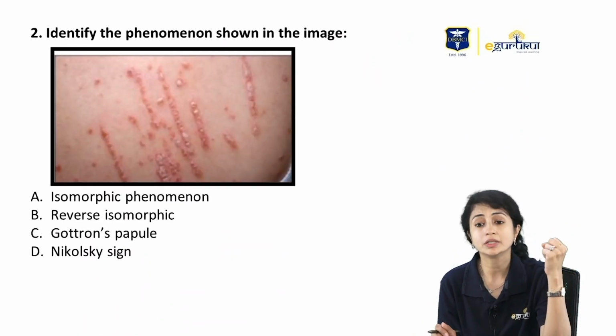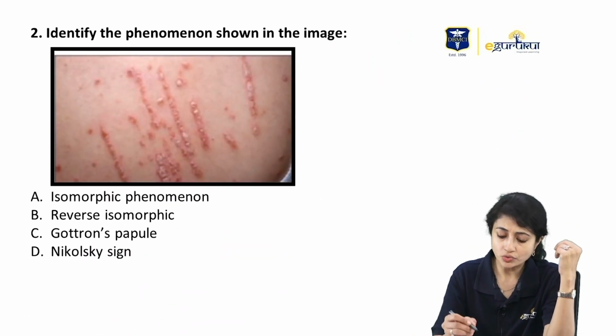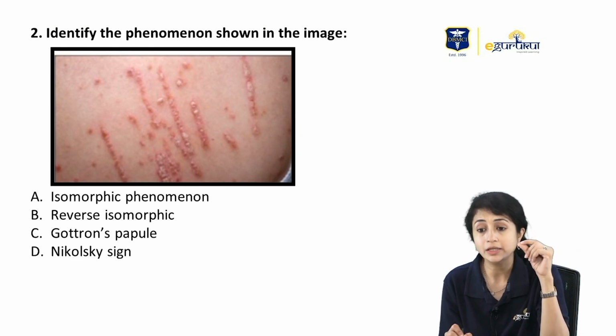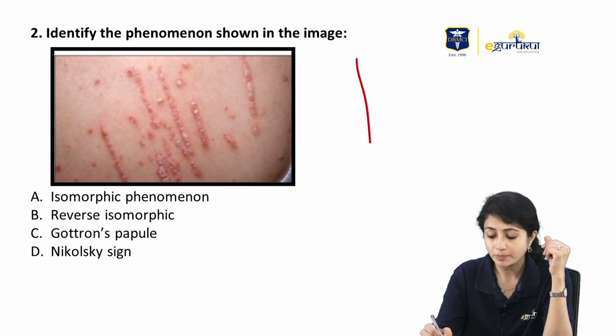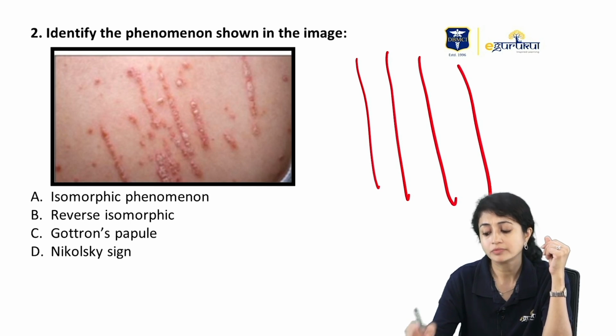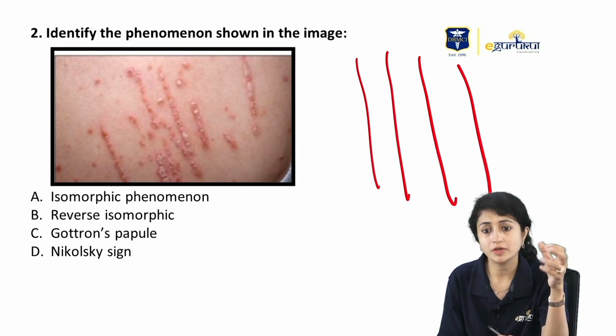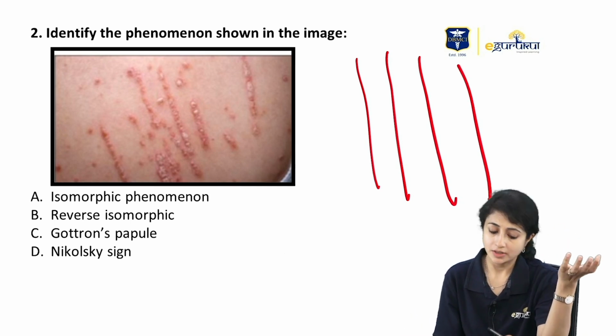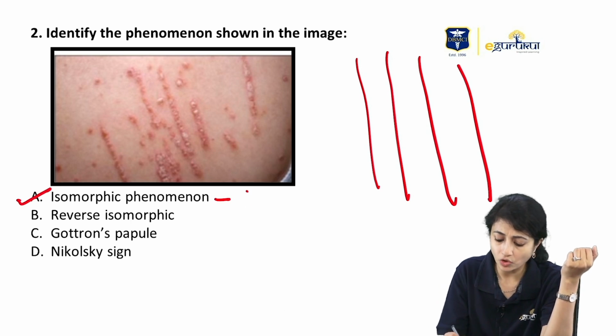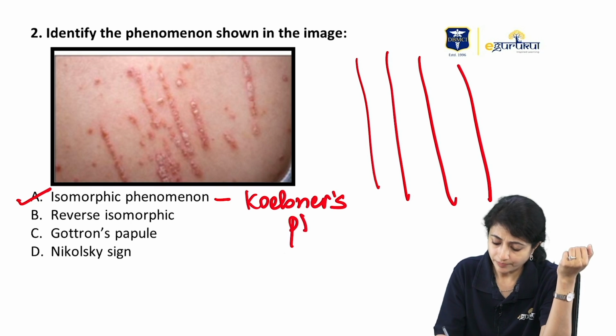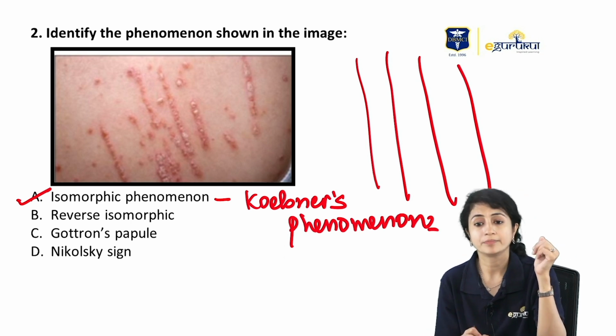Identify the phenomena shown in the image. What do you see? You see very scaly papular lesions which are present along the lines of trauma, where you have scratched. What is it? It is isomorphic phenomena, also called Koebner's phenomena. Isomorphic phenomena or Koebner's phenomena.